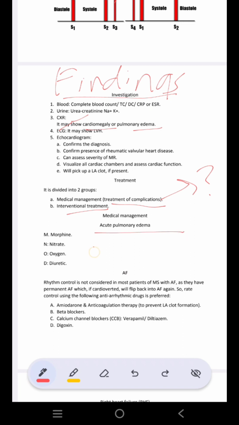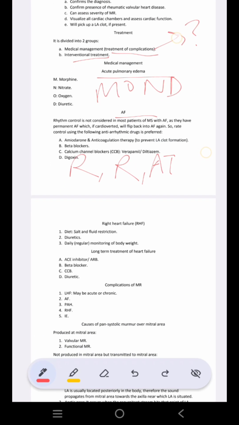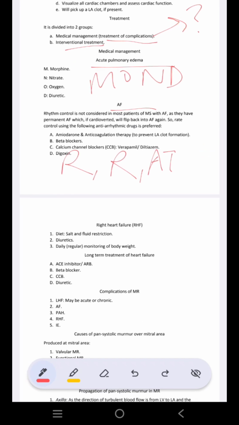Treatment has two targets. First, treat the complications, and second is interventional management when medical treatment fails or when there is severe MR. So if the complication is acute pulmonary edema, you will give MONT. If there is AF, then you have to control the rate, control the rhythm, and give anticoagulant drugs. If the patient has heart failure, right-sided or left-sided, you have to see whether it is acute or chronic. If acute, then you have to give digoxin, diuretics, and symptomatic relief. And if it is long-term chronic, then add CCB and beta blockers.